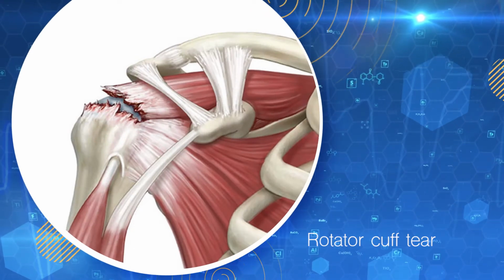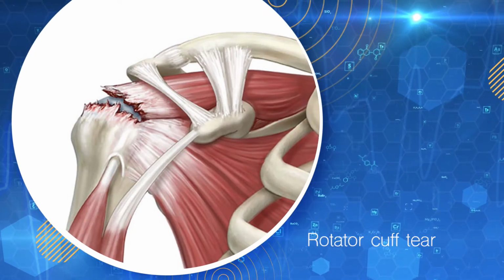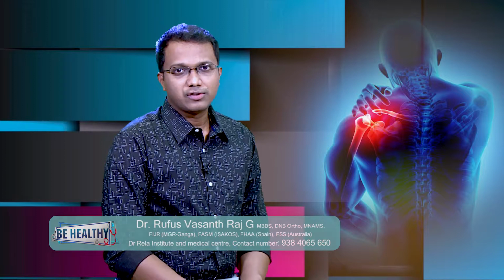So this is more important than tendinitis, because now what happens is that, as the word describes, tear, the muscle is completely torn. So when you look at the rotator cuff tear, it can be an acute tear or a chronic tear. If you look at an acute tear, it basically denotes an immediate injury. For example, a patient falls on an outstretched hand, or the patient had a fall from a bike where the shoulder was injured, or the patient was trying to lift any heavy weights and had an injury, or any overhead activities causing injury. So all these things can be an acute tear.